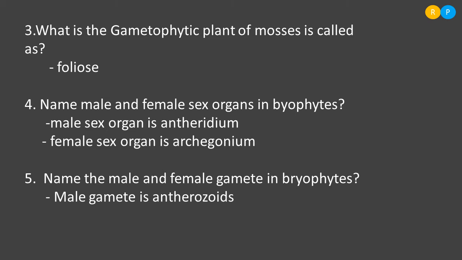So the male gamete is named what? Antherozoids. And the female gamete is the egg. What is the number of eggs produced within the archegonium? Only one. That means only one egg is produced in the archegonium. Understood, right? Let us move on to the 2 marks questions.